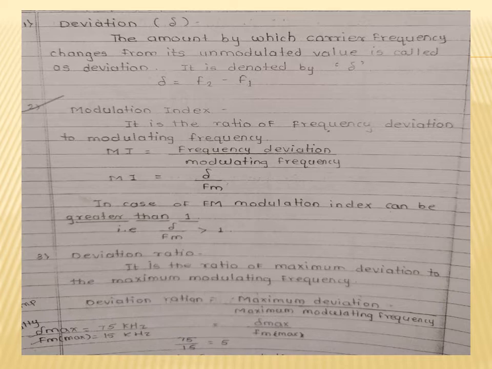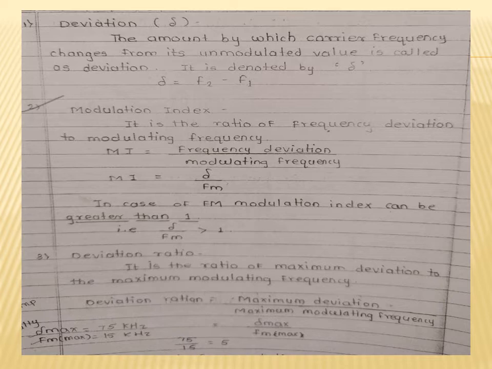So modulation index is equal to frequency deviation divided by modulating frequency. The frequency deviation is denoted by del, and the modulating frequency is denoted by fm. So the modulation index of FM is del upon fm.